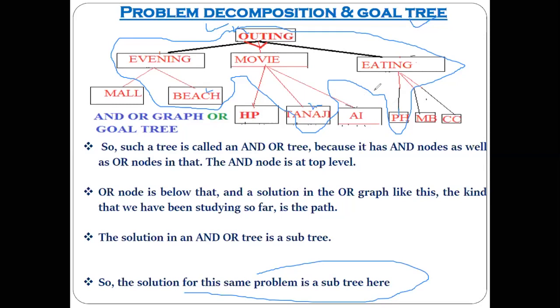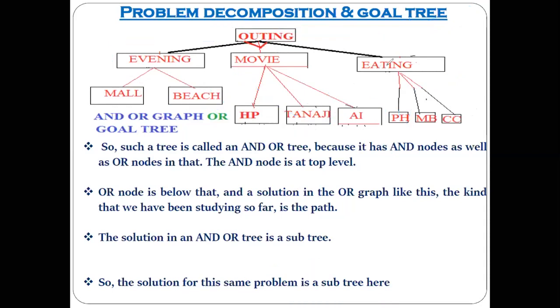Yes, sir. Correct. But earlier, in informed search and uninformed search, what did we do? We started from the initial state and went to the goal state. But here we have done what? We have taken the main goal here, the goal state. Then for that goal we are trying to find the solution. Clear? Yes, sir.